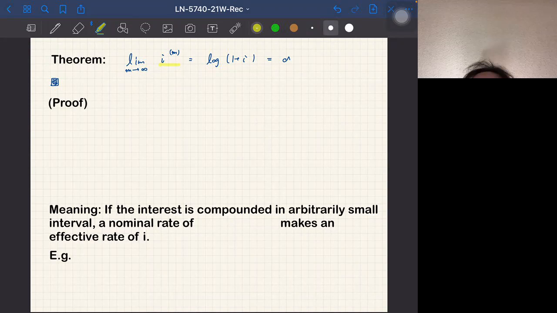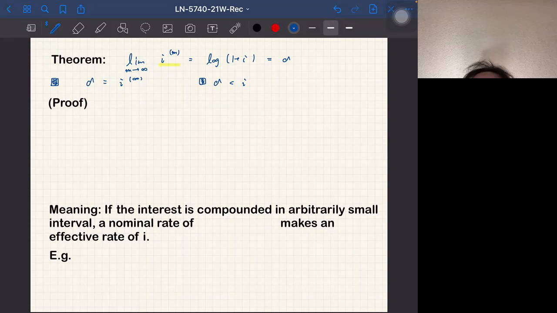Okay, so we would like to prove it. But before that, we can state this theorem as delta is equal to just i superscript infinity. And maybe another remark is that delta is always smaller than i. Okay, so the proof. The proof uses the definition of the derivative.